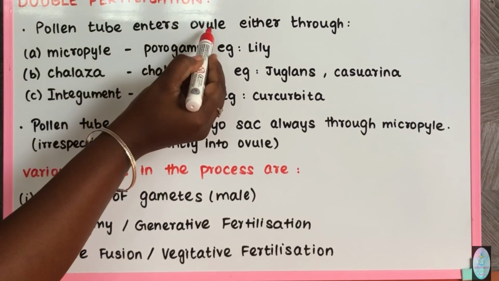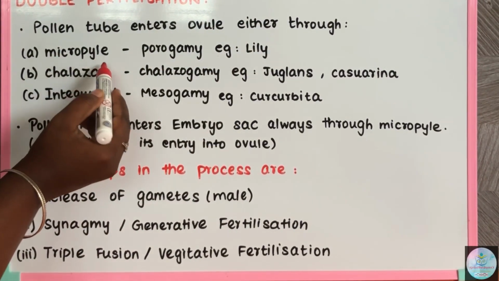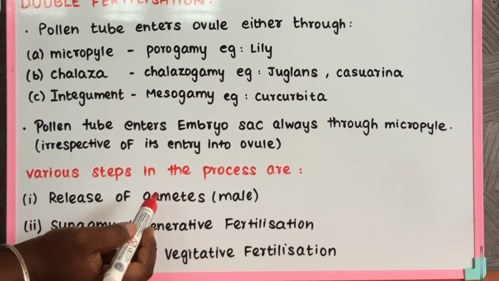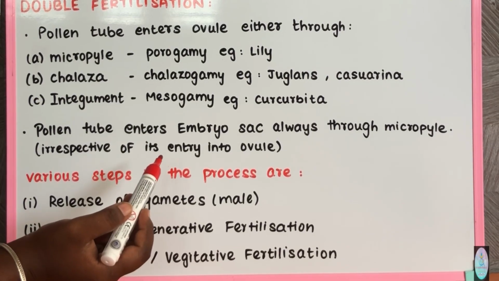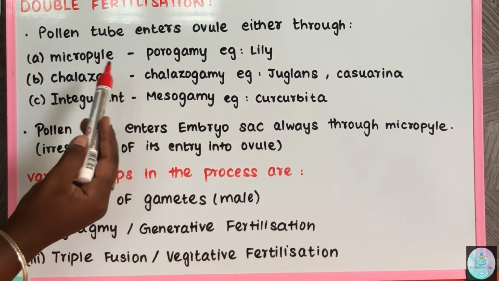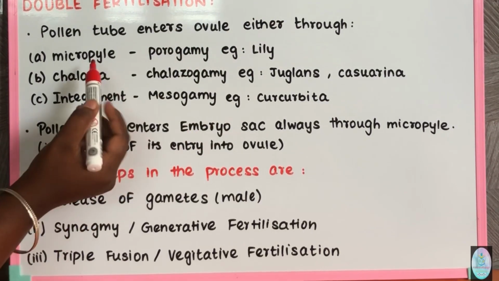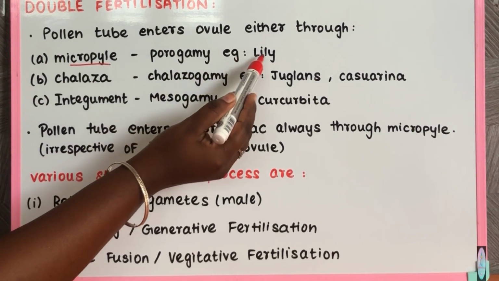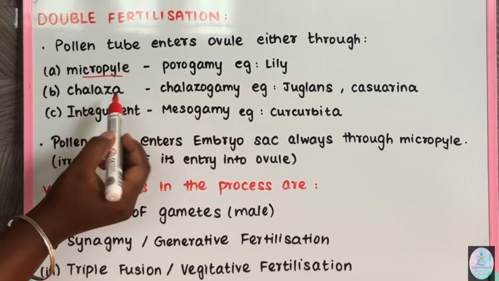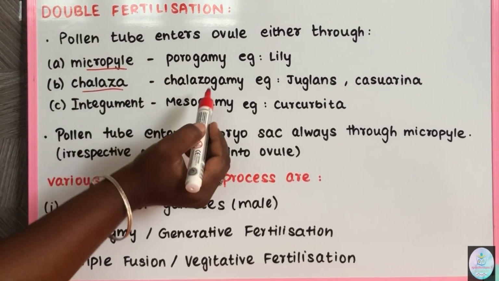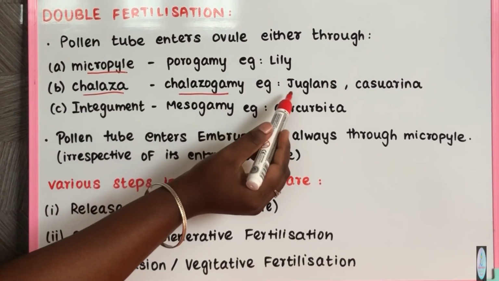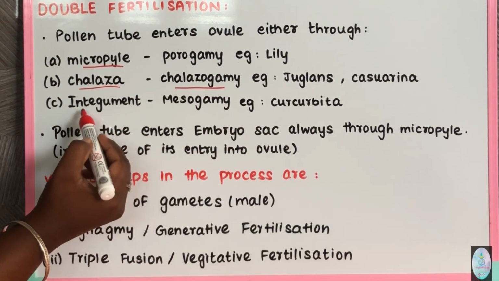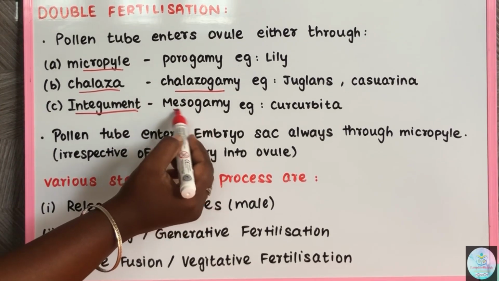The pollen tube enters the ovule either through the micropylar region, the chalazal end, or through the integument. Entry through the micropylar end is called porogamy, for example in lily. Entry through the chalaza is called chalazogamy, for example in Juglans and Casuarina. Entry through the integument is called mesogamy.